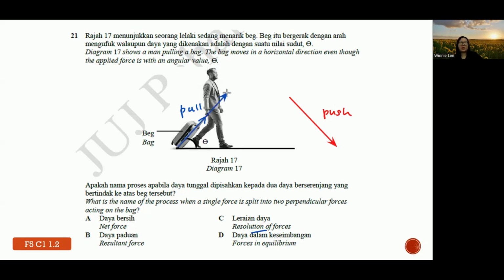From the tail of the force, we split it into an x component and a y component. So we have Fy, and then we have Fx. Basically, this becomes the resolution of force, where we resolve the force into the horizontal component and also the vertical component.